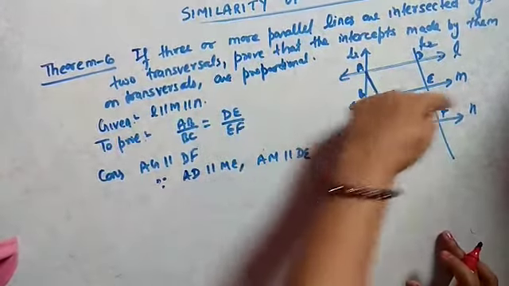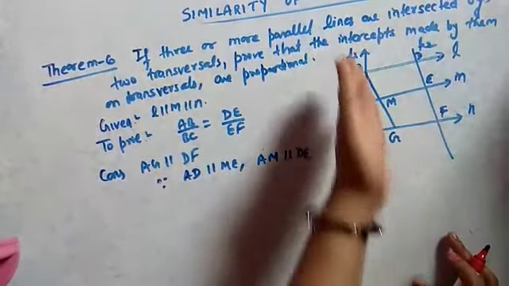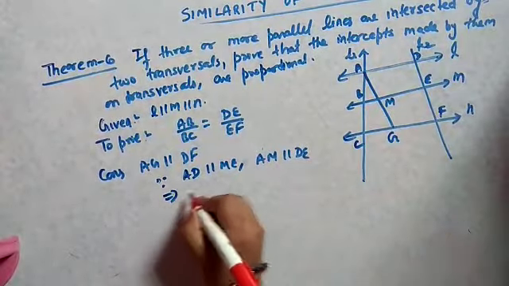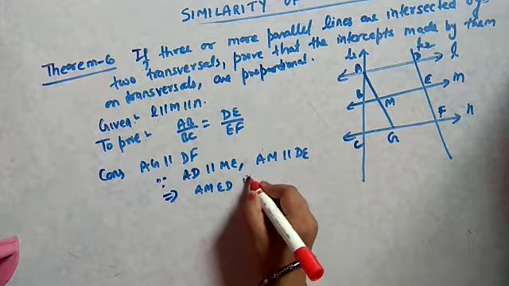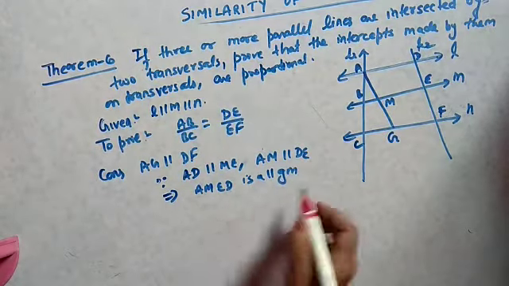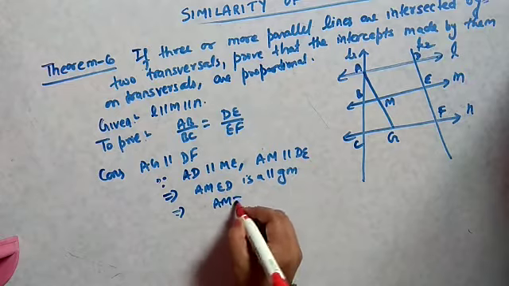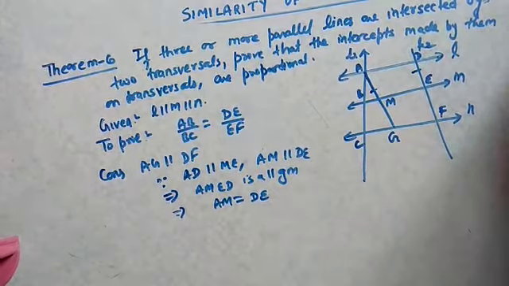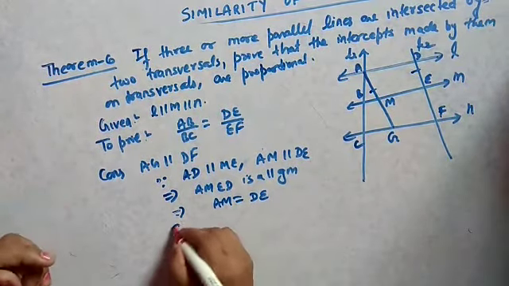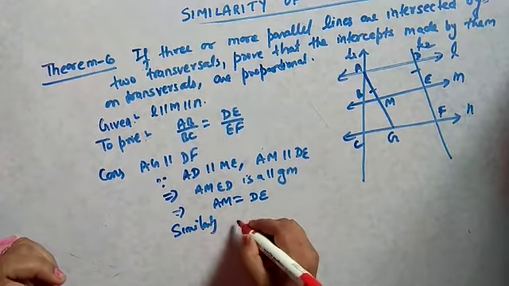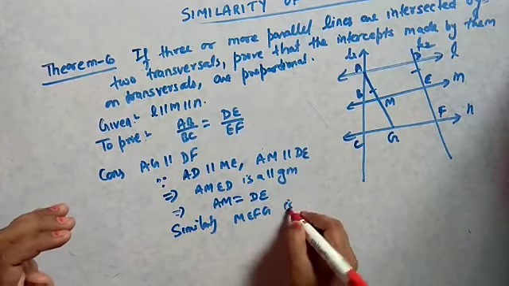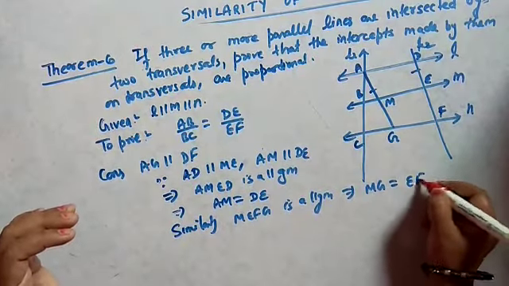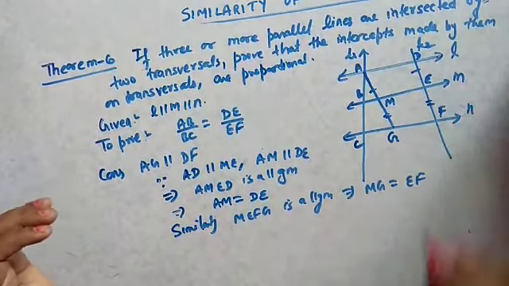See, if this line is parallel, then AD and ME will also be parallel, and if this is parallel to that, then AM and DE will also be parallel. It implies that AMED is a parallelogram. So since it is a parallelogram, we can say AM equals DE, because we know that opposite sides of a parallelogram are equal. In the same way, similarly, MEFG is a parallelogram. It implies that MG equals EF. It means this is also equal to this.